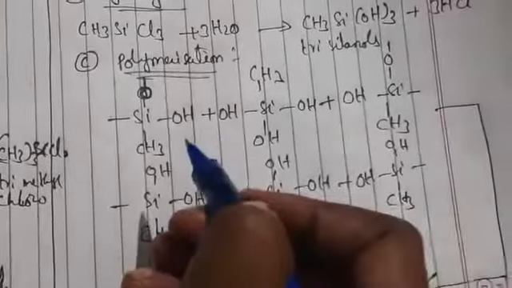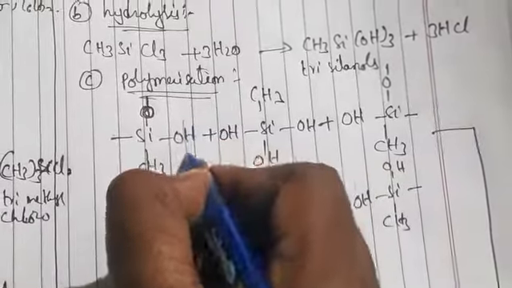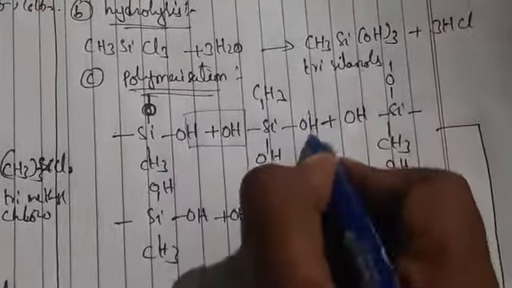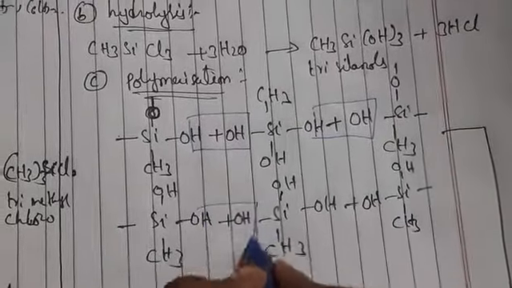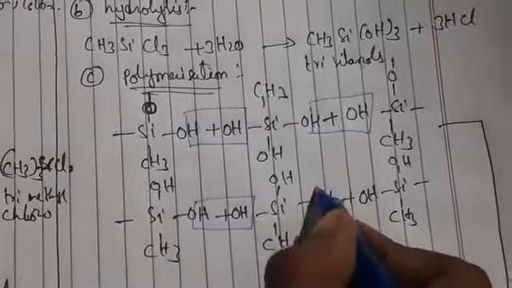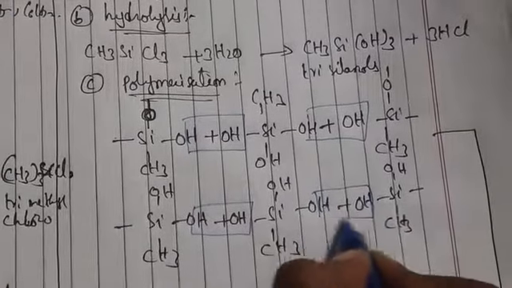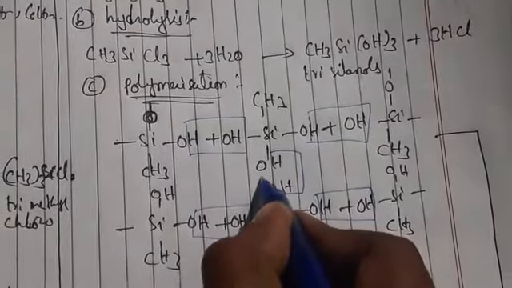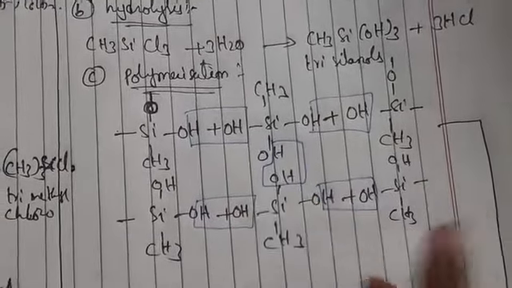So what product is it forming? Here we have to do cross-linked polymerization. There will be a loss of water molecule here, here, here, and here. Each time there is a loss of H2O. So this is the cross-linking.